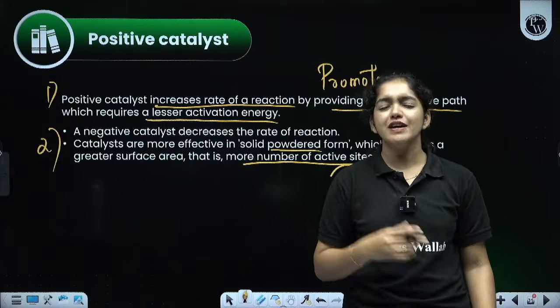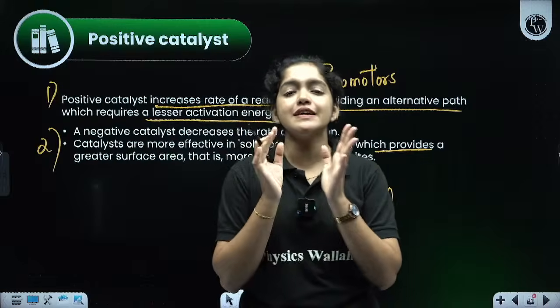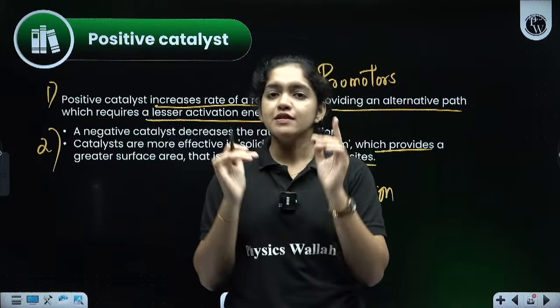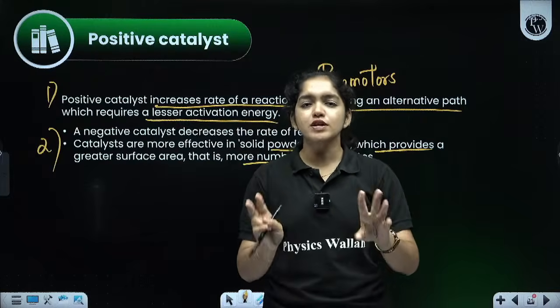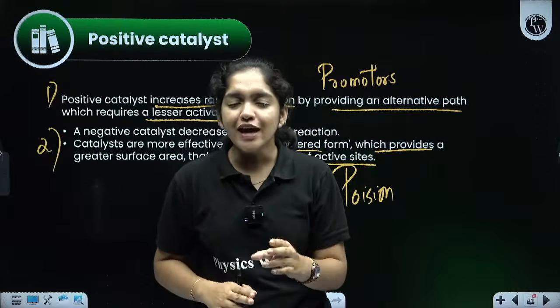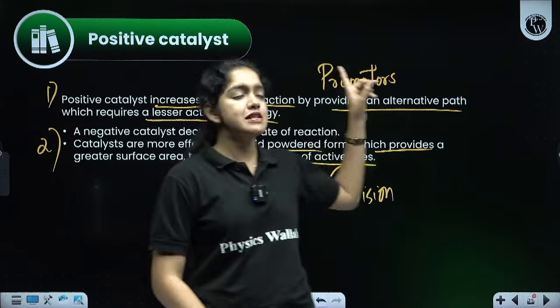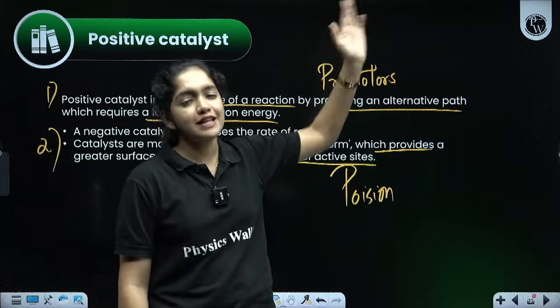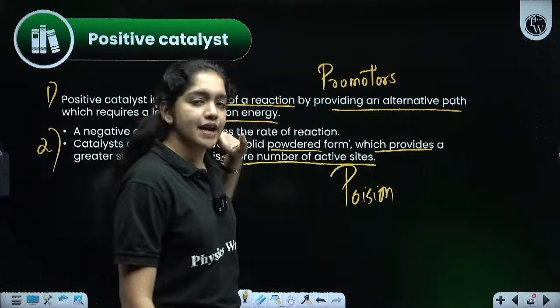What is a catalyst? Catalysts are the substances which are used to increase or decrease the rate of the reaction. Note it, it can be used to increase or decrease the rate of the reaction. And there are two types of catalyst. One is positive catalyst and the other is negative catalyst. Positive catalysts help to increase the rate of the reaction. They are also known as promoters, increasing the rate of the reaction by providing an alternate path with lesser activation energy.